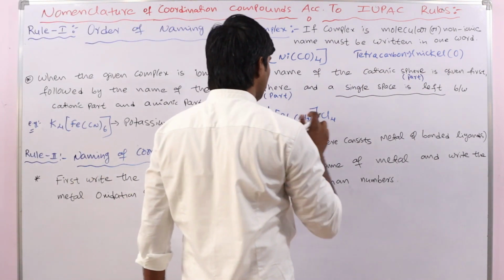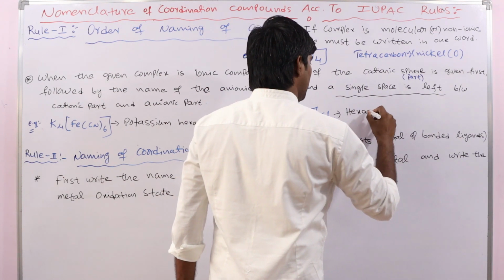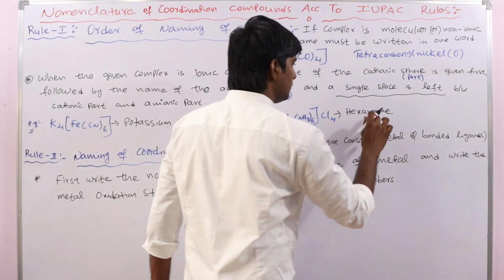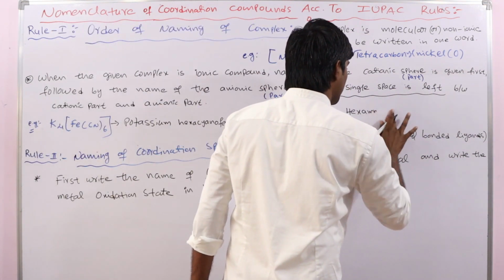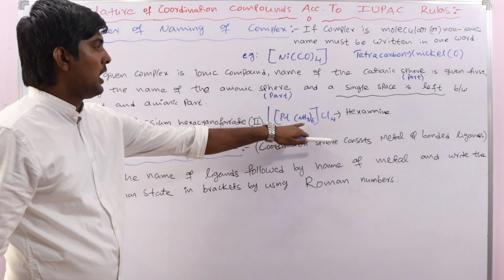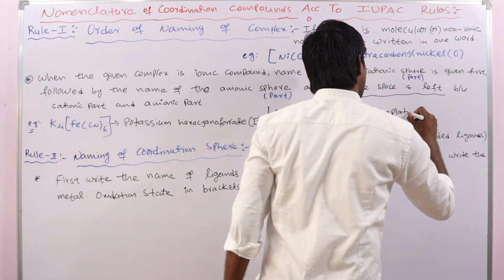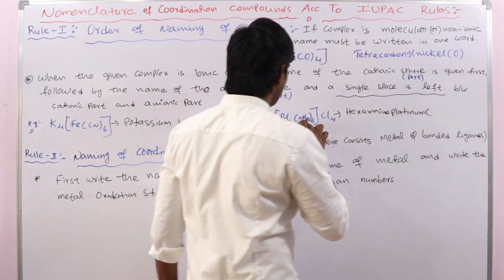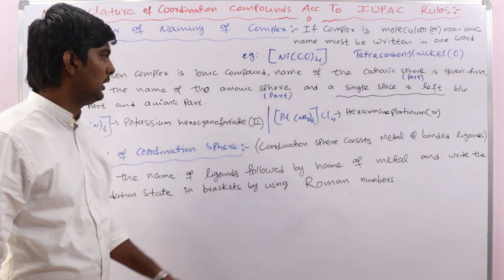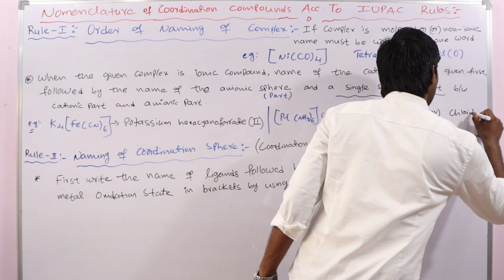So first we write its name: hexamine, since 6 ligands are present, platinum, and the oxidation state of platinum is +4, so hexamine platinum 4, chloride.